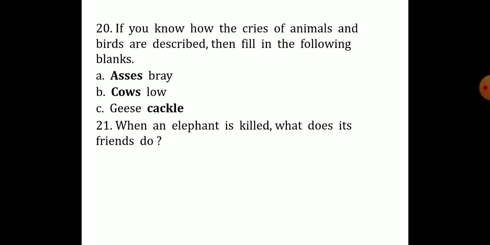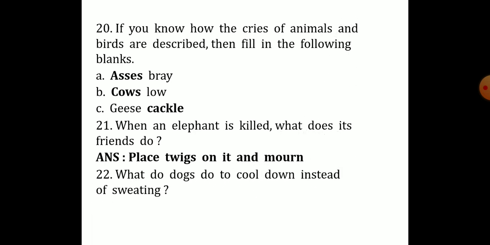Now, question number 21. When an elephant is killed, what do its friends do? Now, the answer is place twigs on it and mourn. Twigs mean small stems. So when an elephant is killed, the other elephants will place small stems above the elephant's body, and mourn means they will feel sadness.